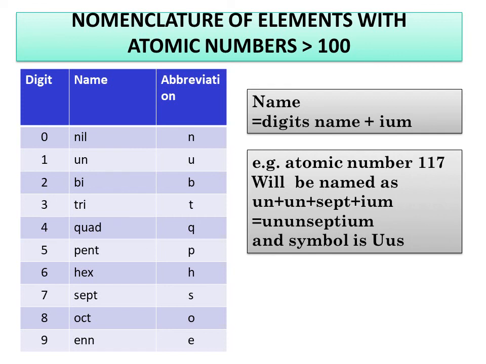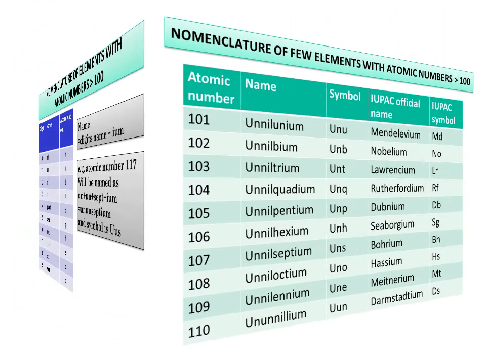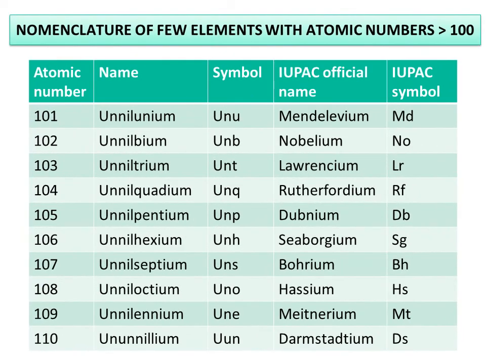For example, take the element with atomic number 117. For 1 it is un, for the second 1 it is un, and for 7 it is sept. So its name is ununseptium, and the symbol will be Uus. And this is the names of a few elements with atomic number greater than 100.